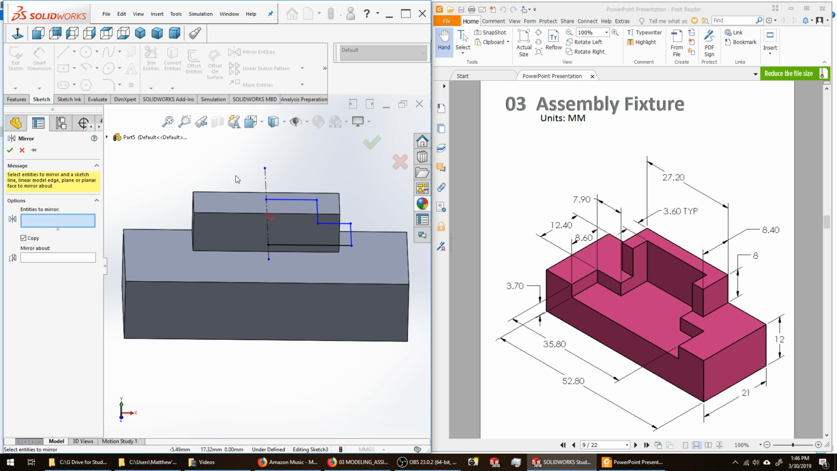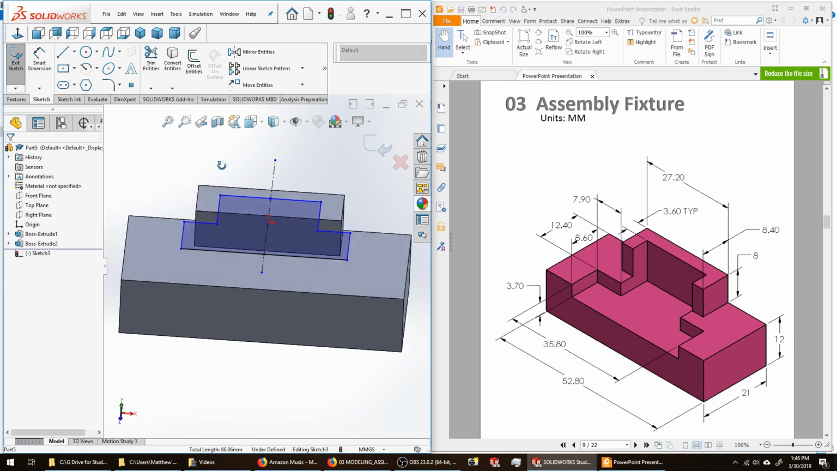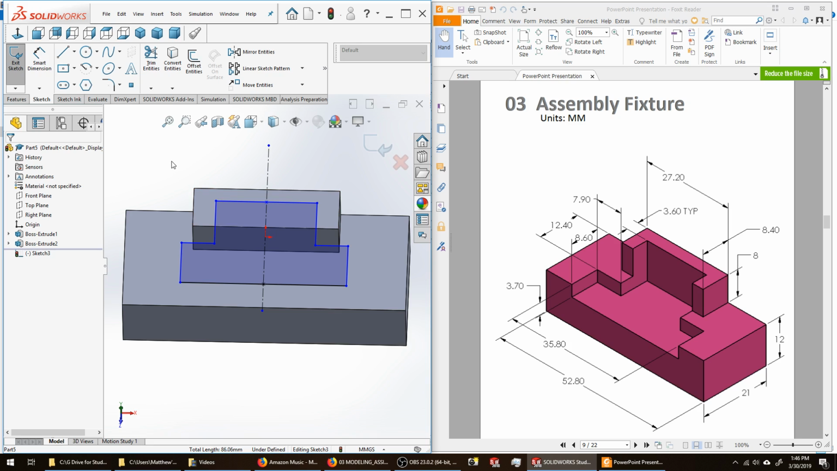I'm going to hit Mirror Entities, mirror my sketch about that center line right there. You can see that my sketch is shaded, it's fully closed, but I still have blue entities. So now I need to begin to dimension the sketch. I have a dimension here, 3.6 TYP, which means typical. This land, that land, and that land all want to be 3.6 millimeters wide.